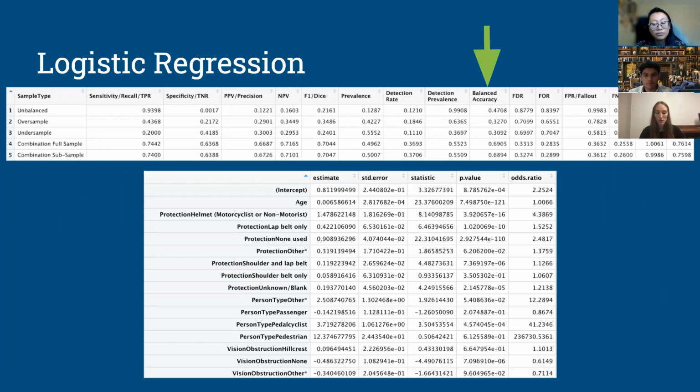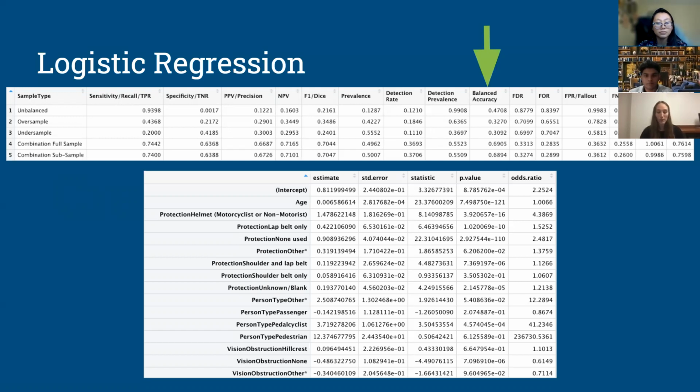We then tested these all against each other for accuracy and found that our combination data set of over and undersampling that was the same size as our original data set proved to be the most accurate with a balanced accuracy of about 69%, which as you can see from this top table is much higher than the rest, except for the other combination model.